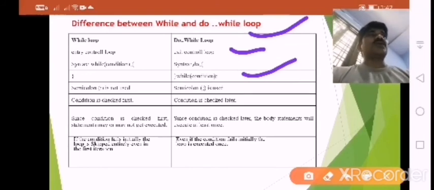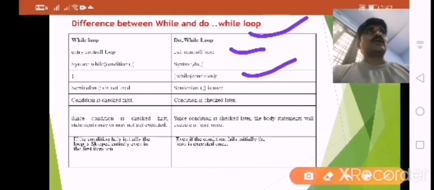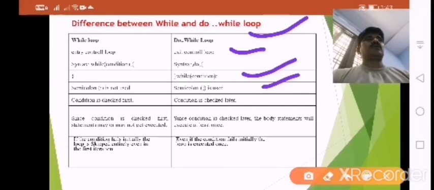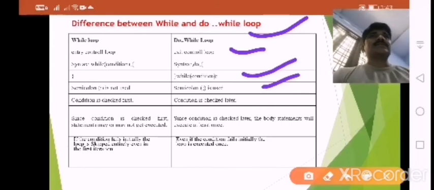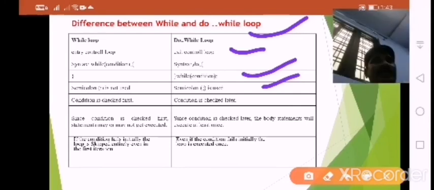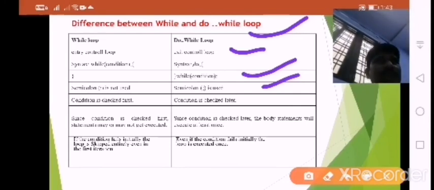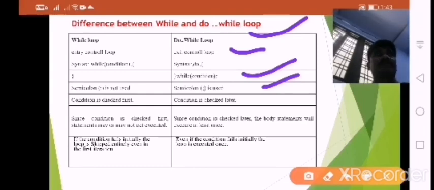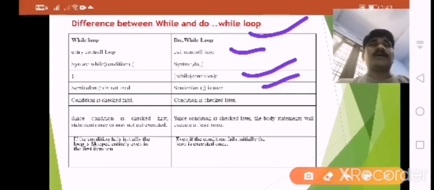In a while loop we cannot use a semicolon at the end of the condition, but in do while we must use the semicolon. Next, in a while loop we have to check the condition first, at the initial stage, whereas in do while we check the condition at the end of the statement. Simply, we can say that it is checked later.